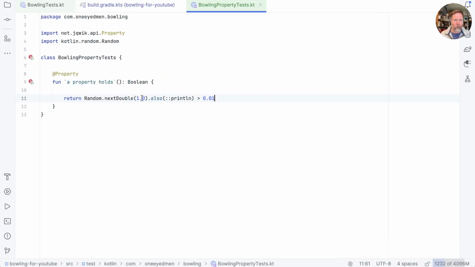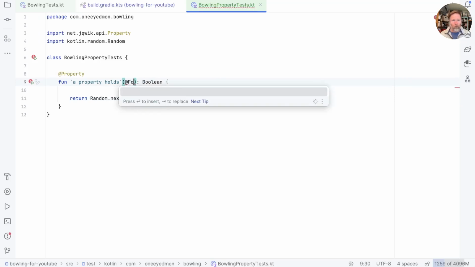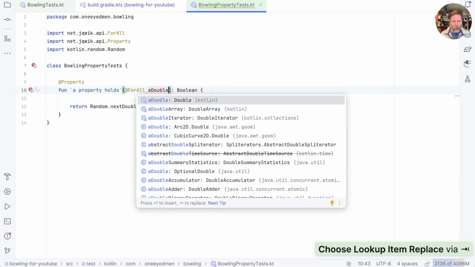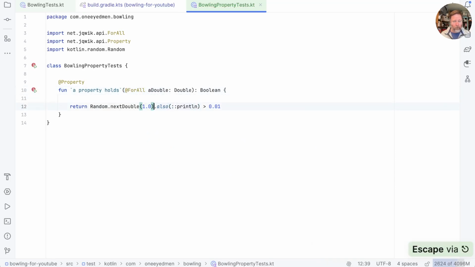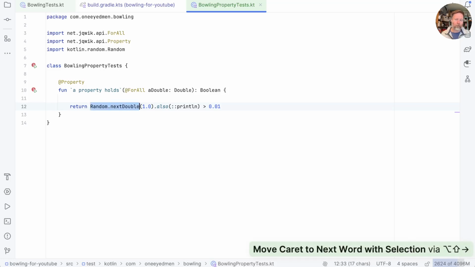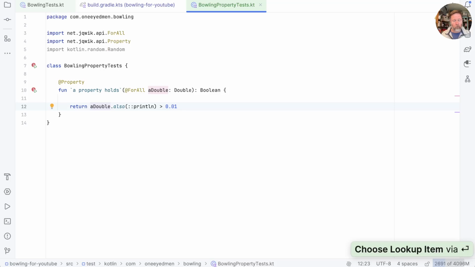What we'd like it to do would be to give us the numbers. So in here we could say forAll a Double, and now we use that in our test. So instead of taking random of our own, we'll let jqwik give us something that's probably random. So we'll say that this is a double is greater than that. Now then, I suppose a random double, about half of them are greater than 0 or 0.01.